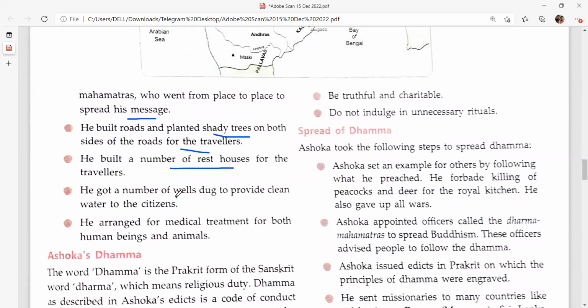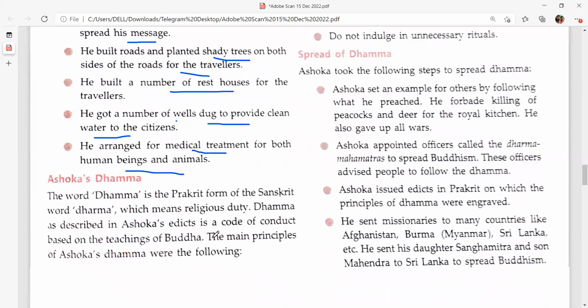You see, he built a number of rest houses so that people would come from other countries to see his empire, how he has established peace in his empire, how he has worked for his people. He got a number of wells dug to provide clean water, okay? And he arranged medical treatment for human beings and animals. These were the works done by Ashoka.